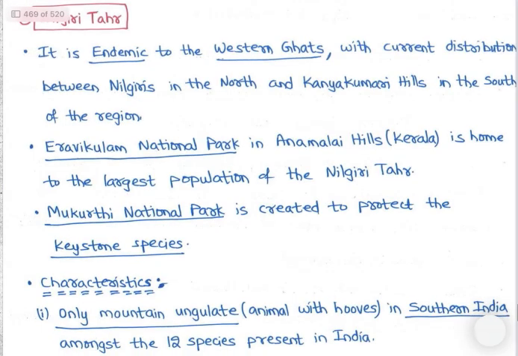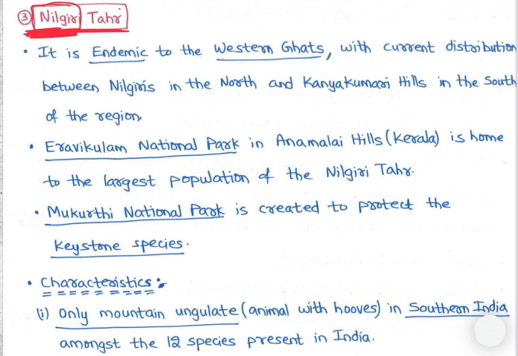Now let's see the next species, that is the Nilgiri tahr. From the name, it lives in the Nilgiri areas. Where are the Nilgiris? In the Western Ghats. Why Nilgiri? Neel means blue flowers, which blossom once in 12 years. We will study that too.